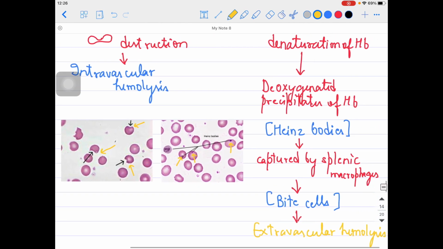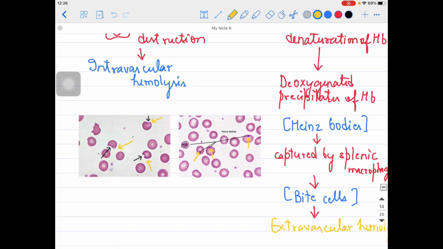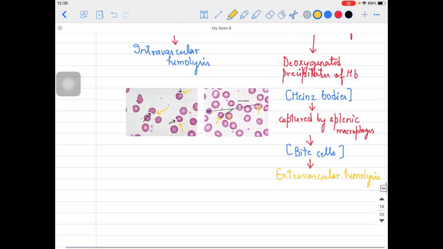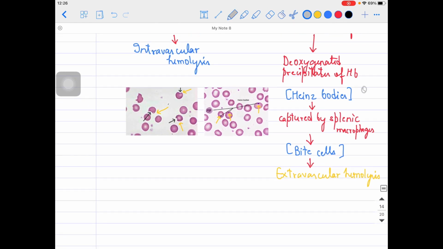Heinz bodies are there and splenic macrophages will try to capture them and take a bite over them. So these are called bite cells. Okay guys, that is very important to know for us, right? That is the basic thing which you need to understand. Very important, Heinz bodies are seen in where? G6PD deficiency. Bite cells are seen in where? G6PD deficiency. So I hope you will not forget that.